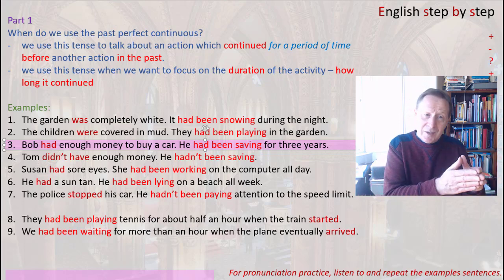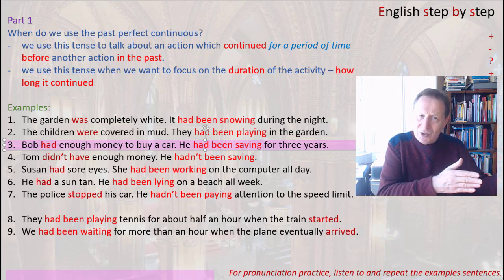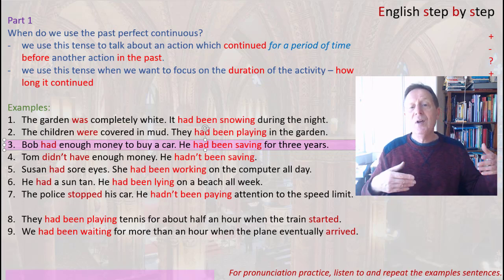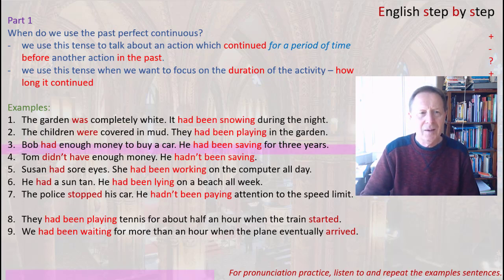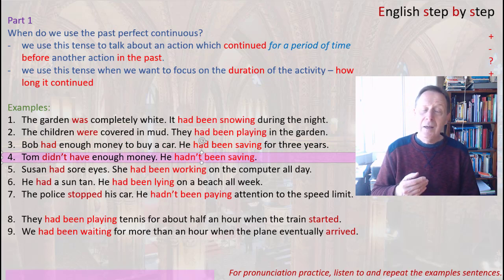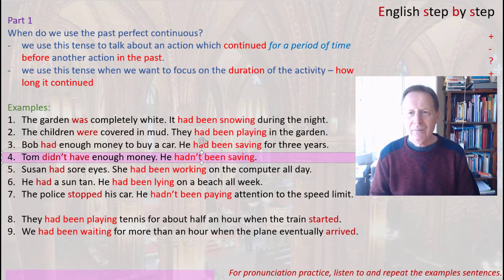So the first sentence is talking about the result, and the second sentence is talking about the activity which led to this result. And the duration of the activity is 3 years. Number 4. Tom didn't have enough money. Now this example is negative. Why did he not have enough money? He hadn't been saving.